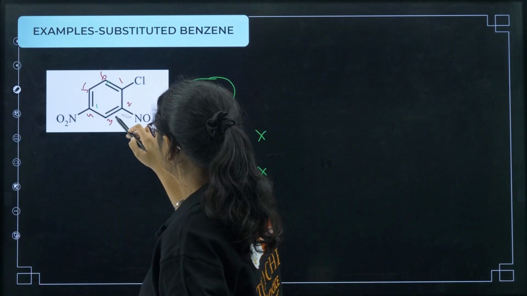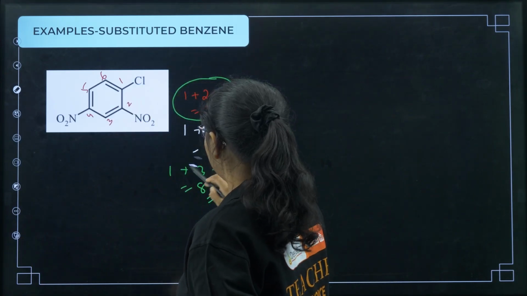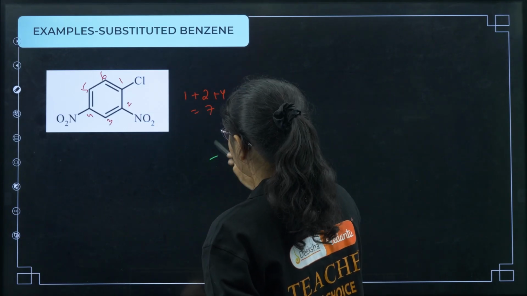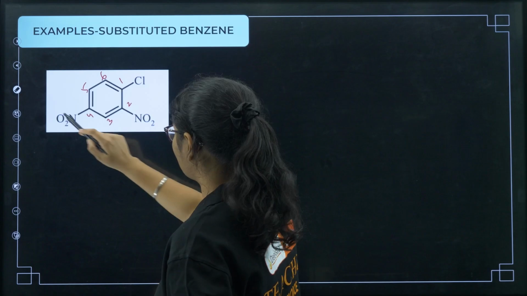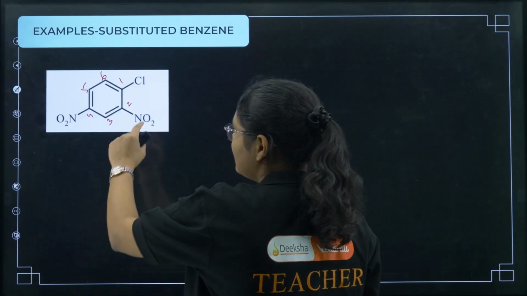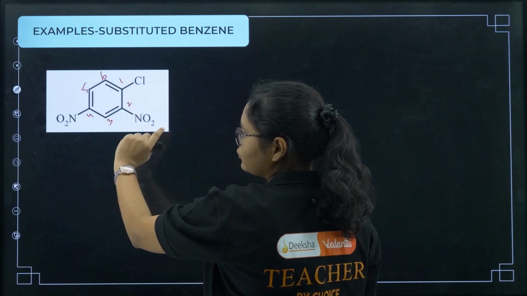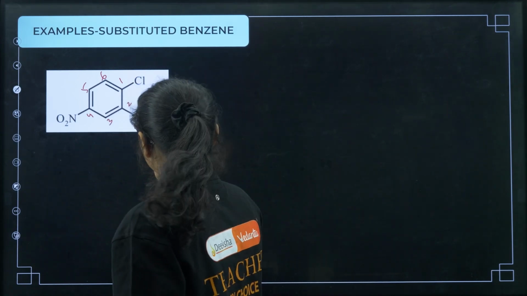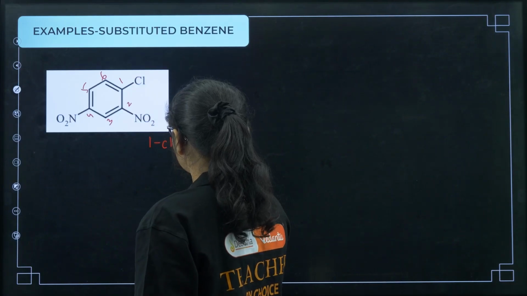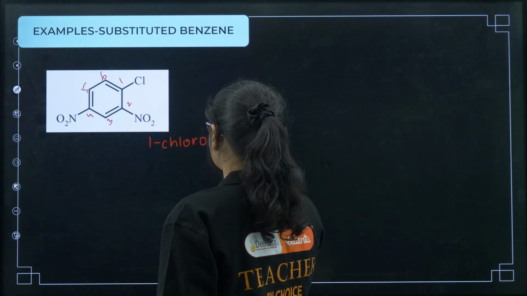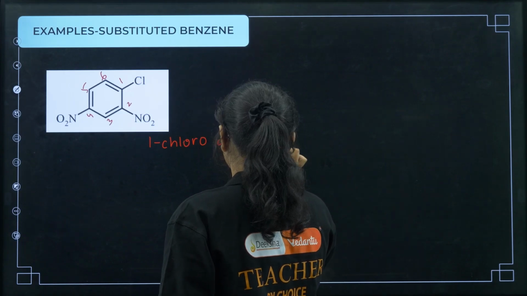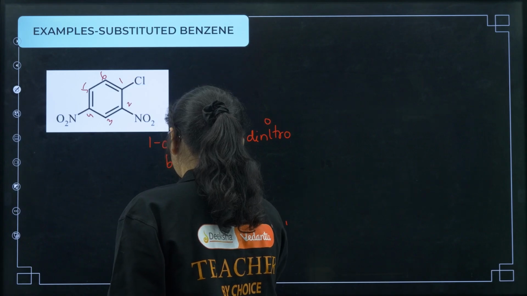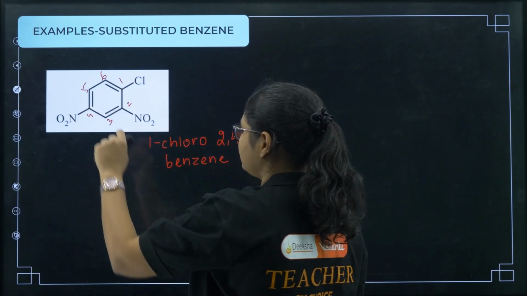Okay. So now what will be the name? Once we have given the numbers, you have to just write the substituents and the parent name. On 2 and 4 the nitro group is there, and on 1 the chloro group is there. In alphabetical order, chloro will come first. So it will be 1-chloro, then 2,4-dinitro, benzene. 1-chloro-2,4-dinitrobenzene.